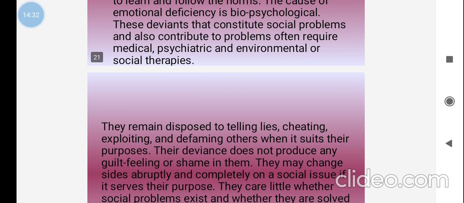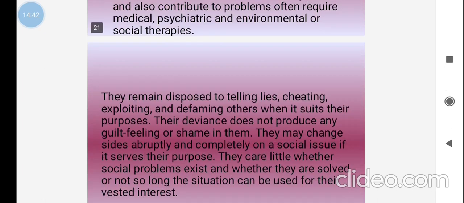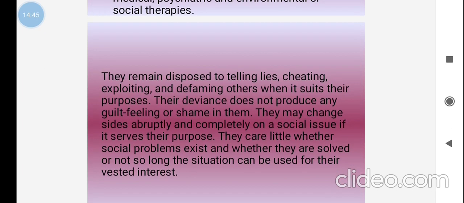Next, they remain disposed to telling lies, cheating, exploiting and defaming others when it suits their purposes. Those people, the deviant behavior people, tell lies, cheat, exploit and defame others when it suits their purposes. They want to deviate in behavior, and at that time they use this kind of behavior.